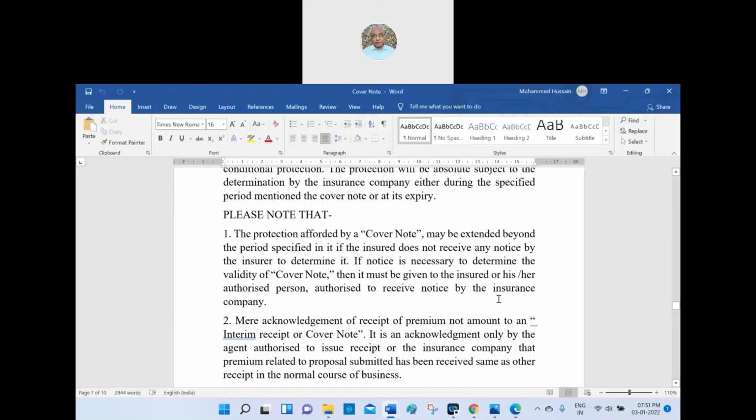If notice is necessary to determine the validity of the cover note, then it must be given to the insured or his authorized person.